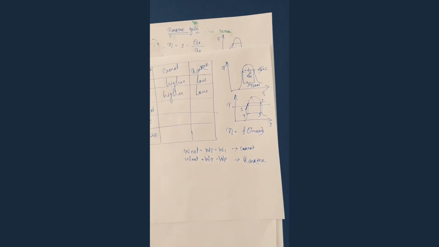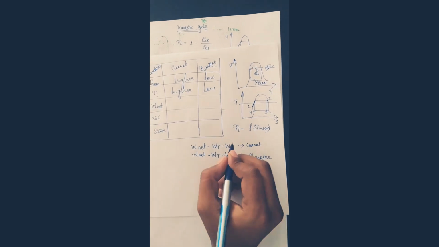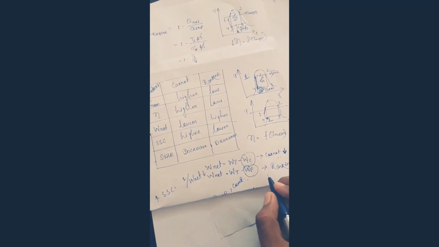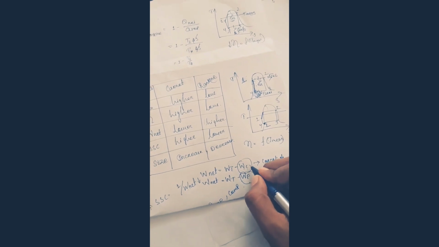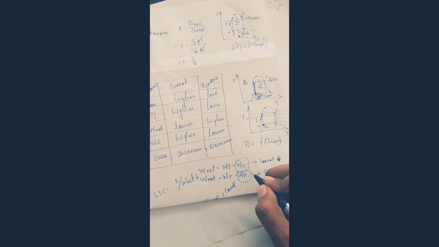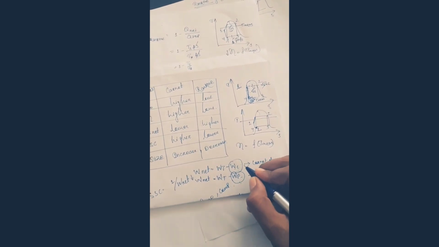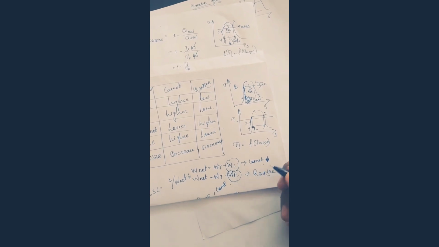Whose network done is more, we can calculate. See guys, try to understand. Here we have a compressor and here we are having a pump. Compressor and pump, these both are open systems.